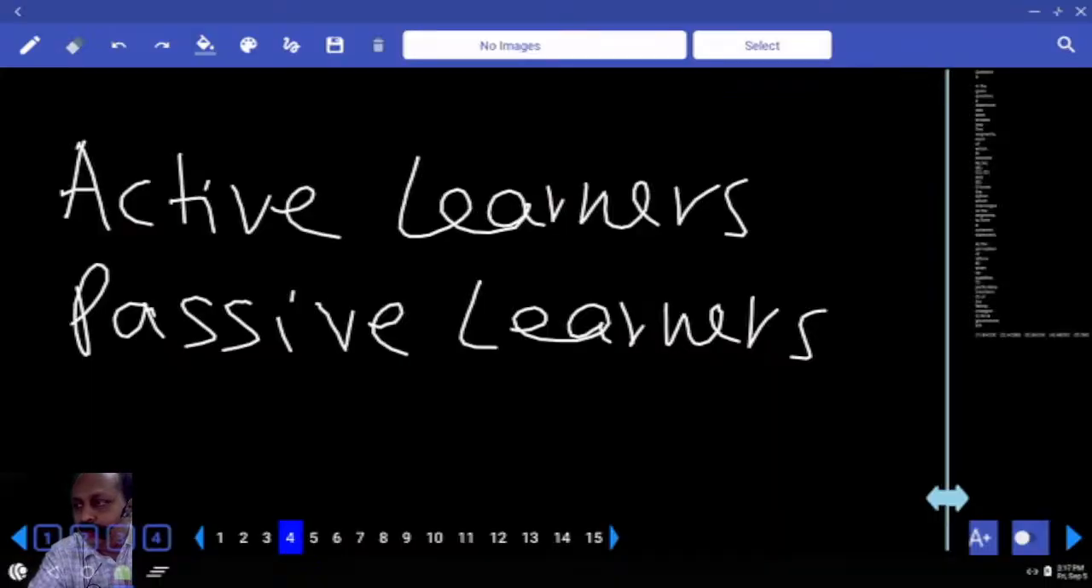Active learners, proactive. They listen attentively, they maintain eye contact, they respond, and they ask questions. They are active in the real sense. Passive learners, they do listen, but not throughout the session. They get disconnected, they feel shy to ask, or sometimes they get lost in the thoughts. Which one is more important, active learning or passive learning?